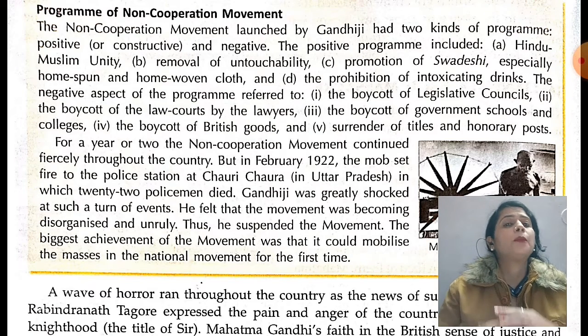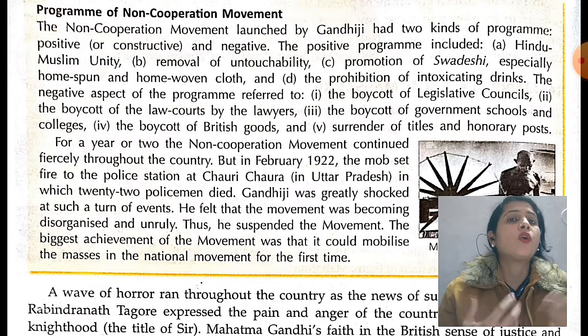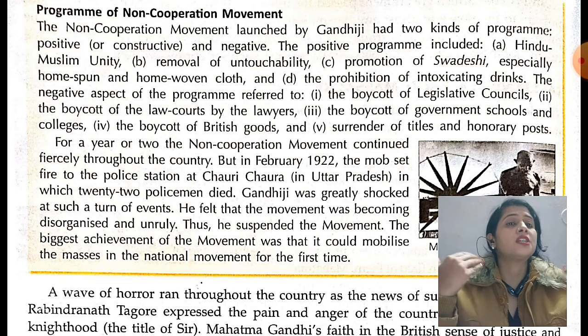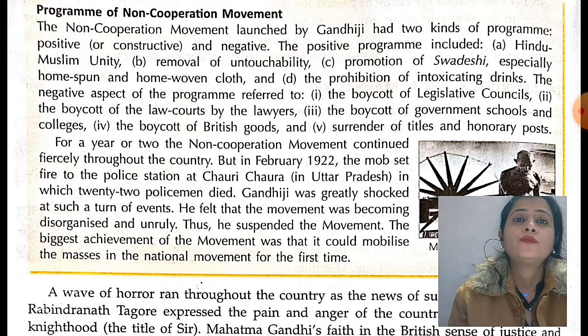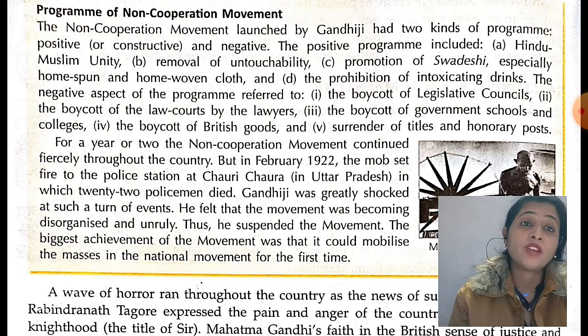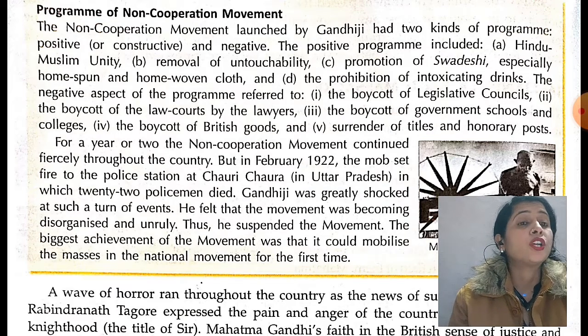In this movement, the people of India surrendered and boycotted all British things so that they could take part in this Khilafat Andolan. For a year or two, the non-cooperation movement continued fearlessly throughout the country. But in February 1922, a mob set fire to the police station in Chauri Chaura, Uttar Pradesh, in which 22 policemen died. Gandhiji was greatly shocked at such a turn of events.